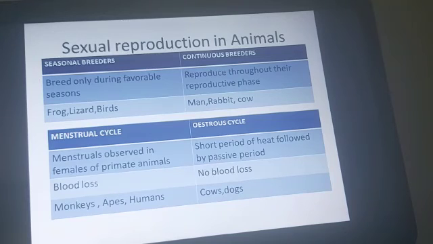Whereas in the case of the oestrous cycle, it is a short period of heat followed by a passive period, and there is no blood loss seen in the organism. Here, in the oestrous cycle stage, the organism has a lot of sexual urge. So there is a chance of reproduction happening in the oestrous phase, which is seen in cows, dogs, etc.